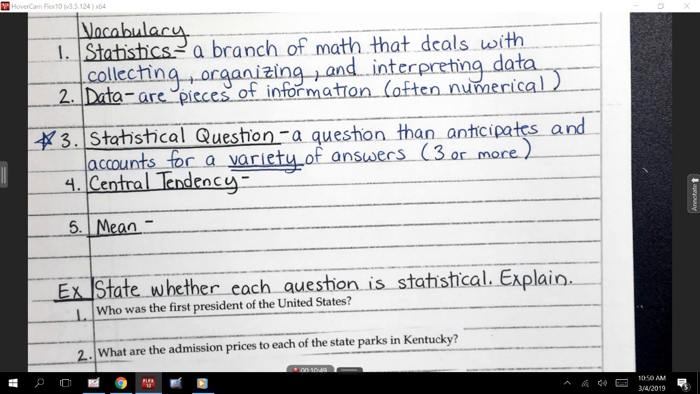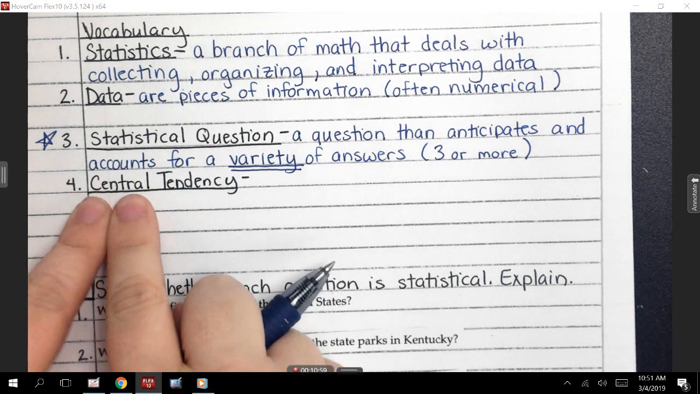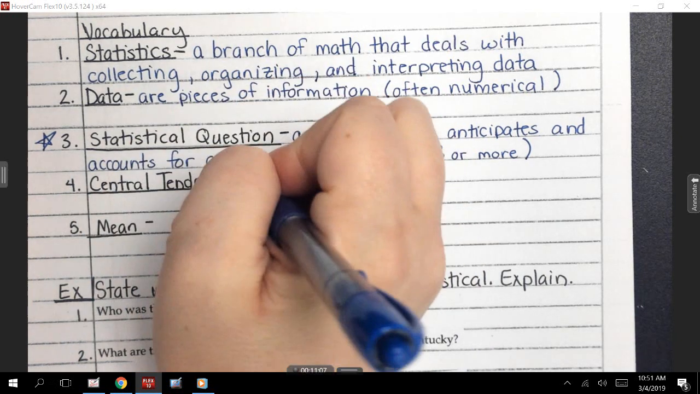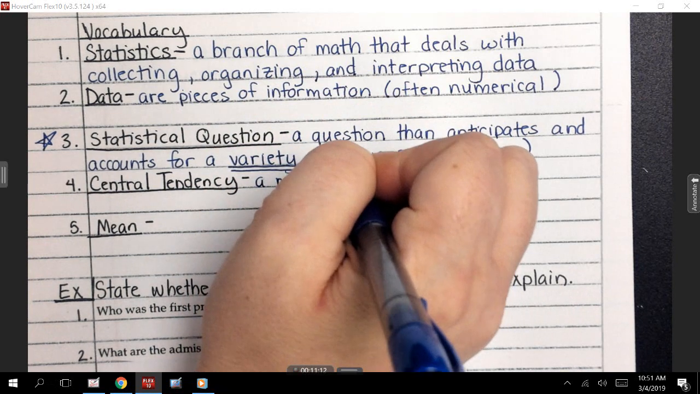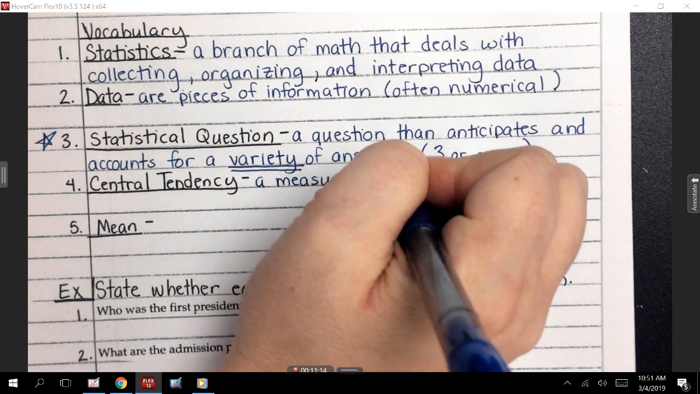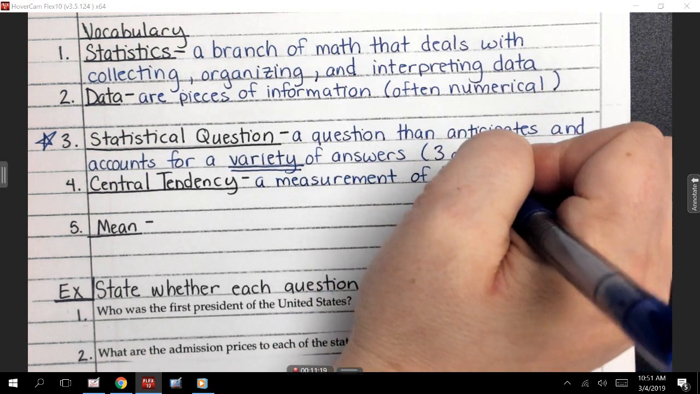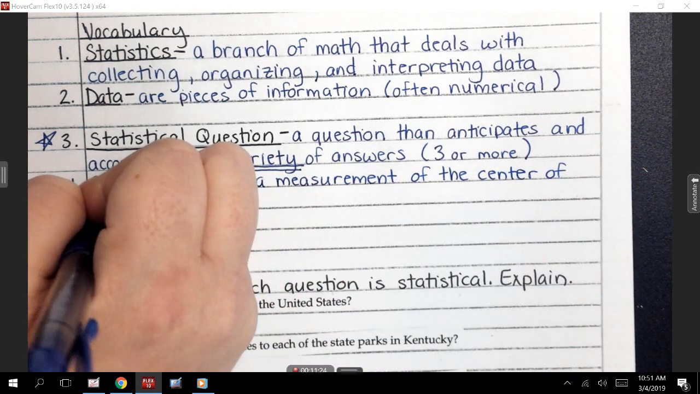All right. Let's talk about central tendency real quick. We're going to talk more about central tendency tomorrow. Central tendency. It sounds like it has something to do with the center. The center amount. Do y'all agree with that? All right. So what central tendency is, it's a measurement of the center of data.